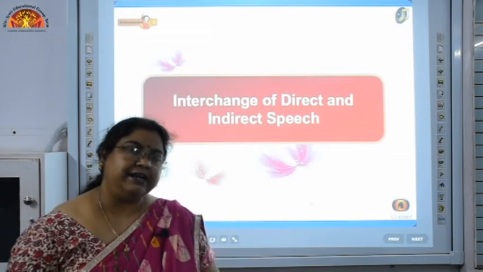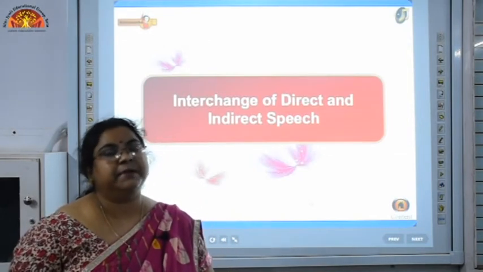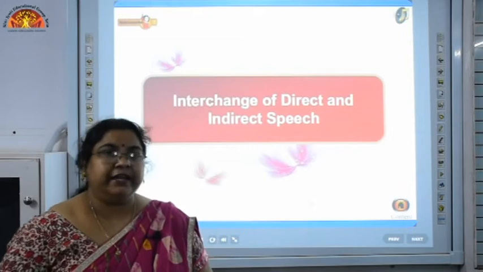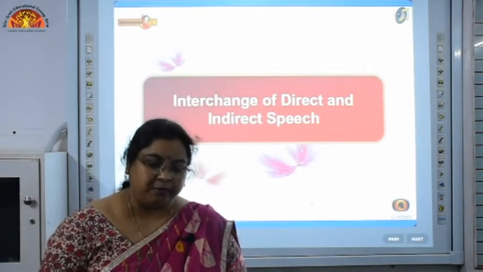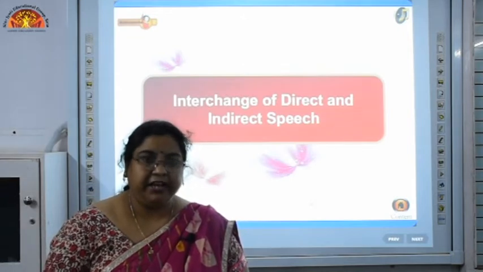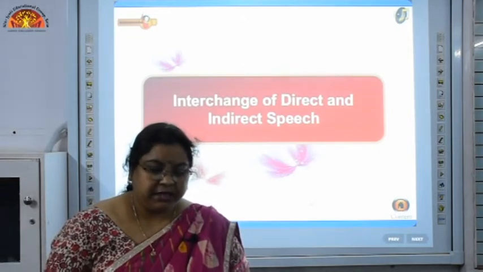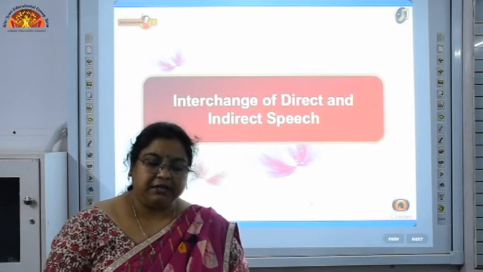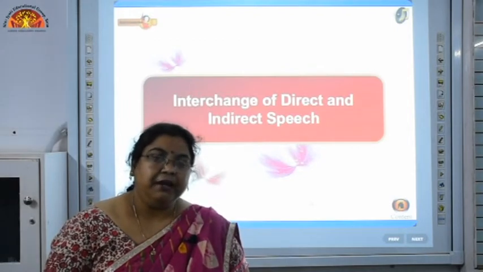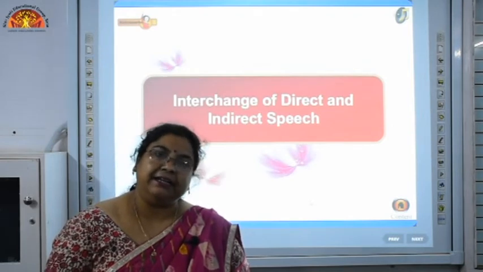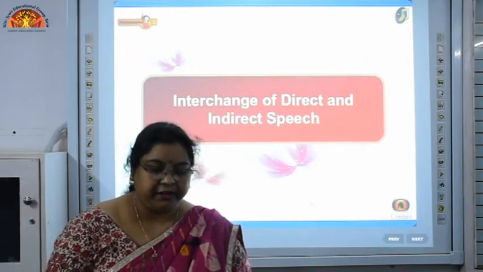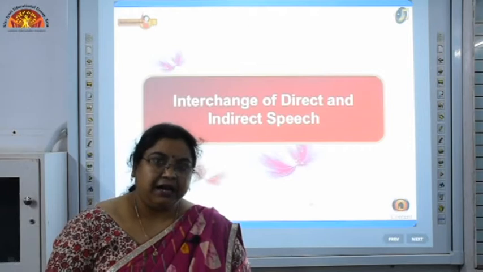Now let us understand how the indirect speech sentence looks. In an indirect speech sentence we do not have inverted commas. We remove those inverted commas, then we do not separate the reporting verb, we connect them with the help of a connector, that is 'that'.